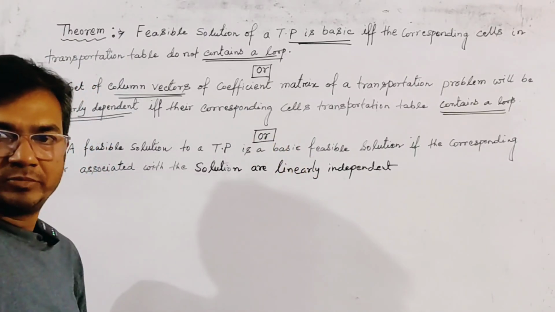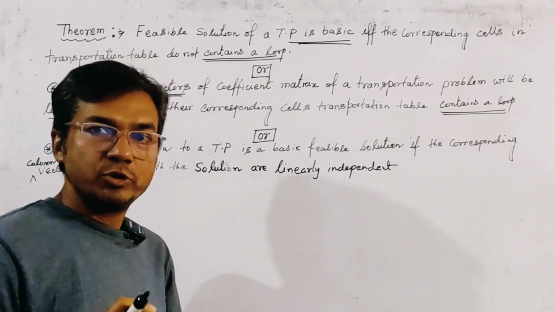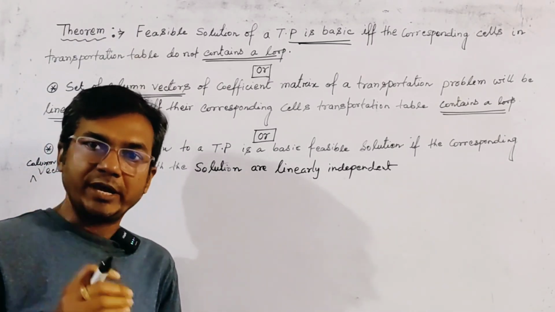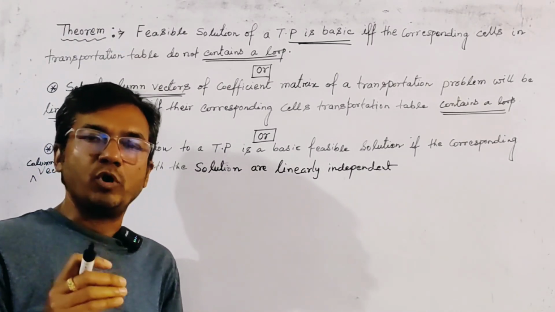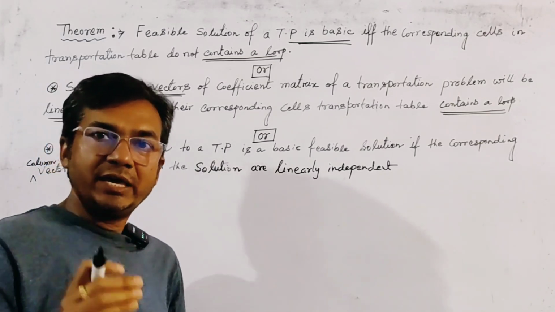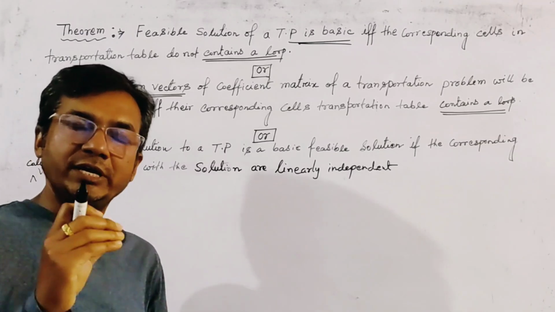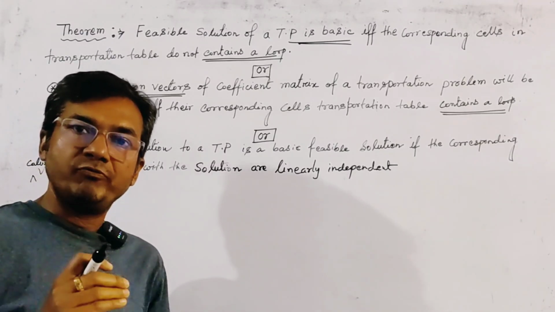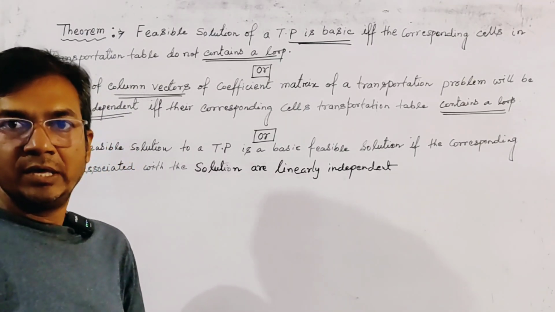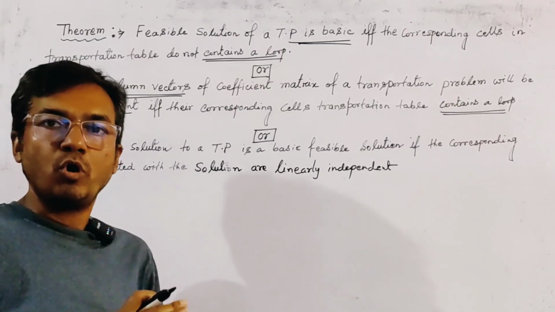We know that if we write a transportation problem in the form of an LPP, then each column vector of any variable contains only two ones and all the other elements are 0.